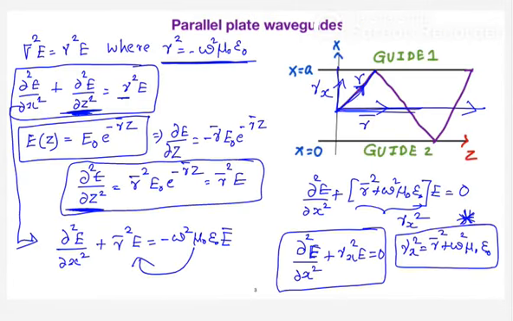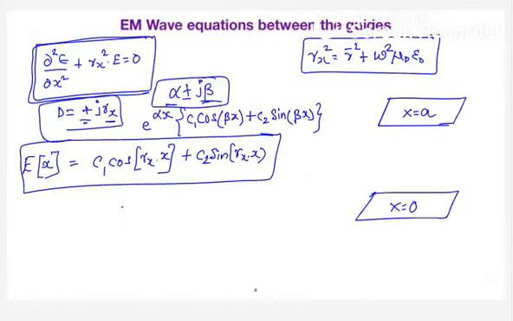So we know what the variation with respect to z is already. Okay. So if you combinedly write both x and z variation, how will you write? Whatever variation you got right now, C1 cos γx x plus C2 sin γx x, into e^(−γz). So this gives the combined variation of electric field with respect to x as well as z. Okay, forget about the z variation. We already discussed that. So this is the electric field variation in x direction.